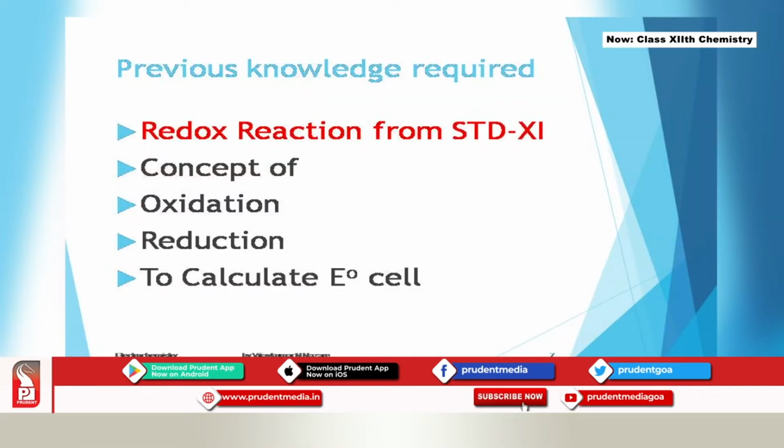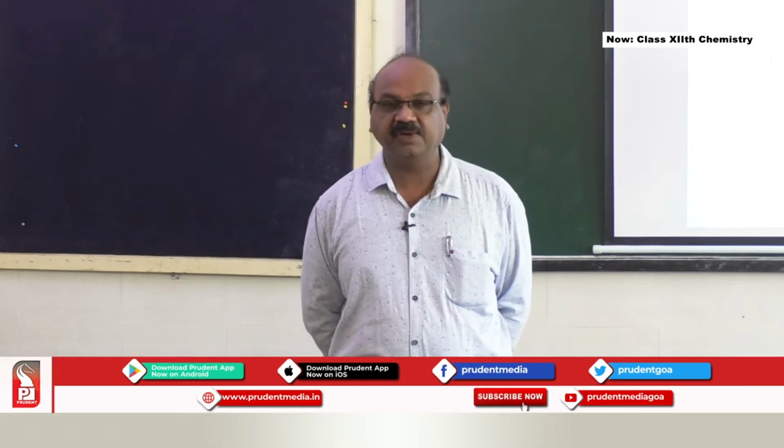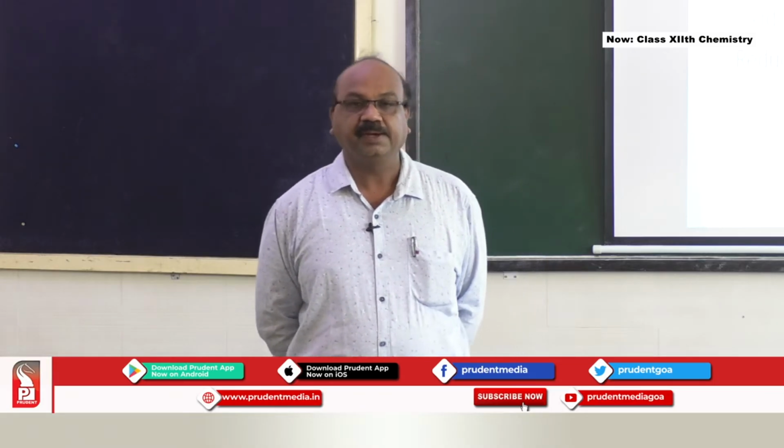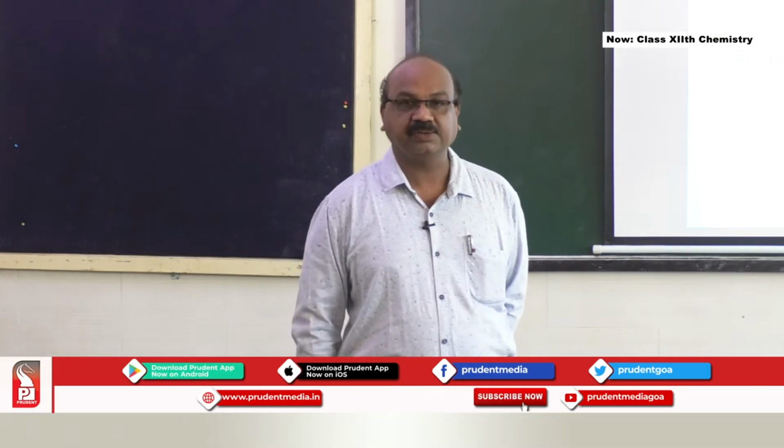So let's quickly revise the concept of oxidation. Oxidation is a loss of electrons. Second one is reduction. Gain of electrons is nothing but reduction. So when something loses electrons, that is oxidation, and the one which gains electrons, that becomes reduction. And together, it is called a redox reaction.